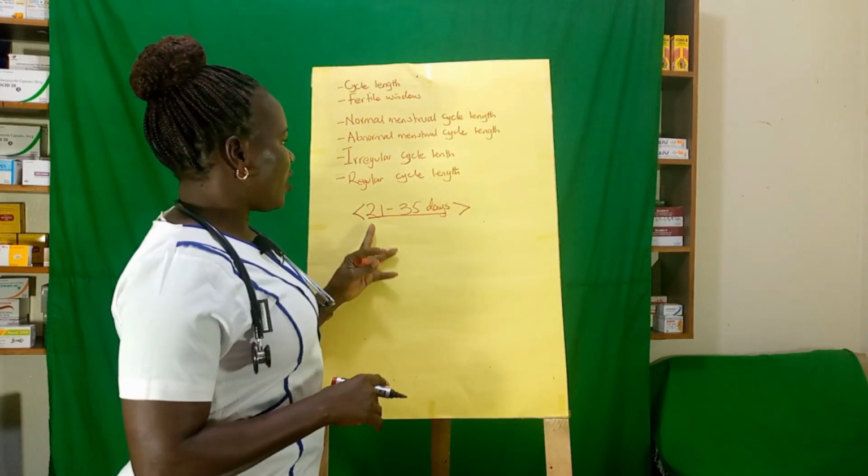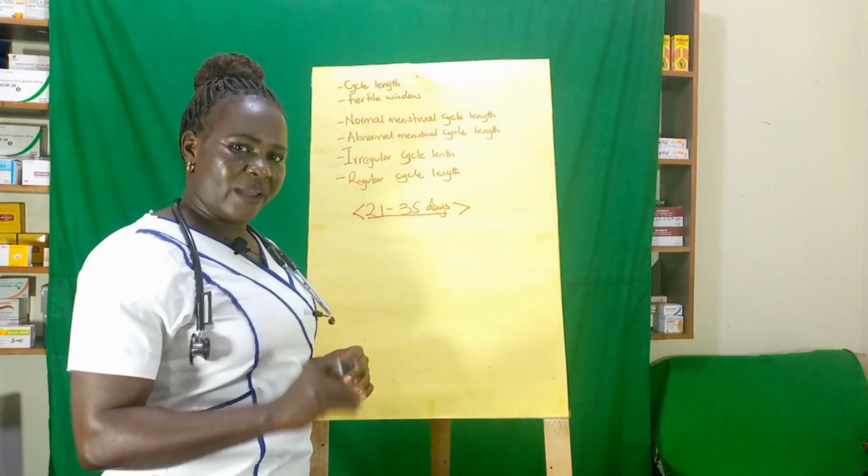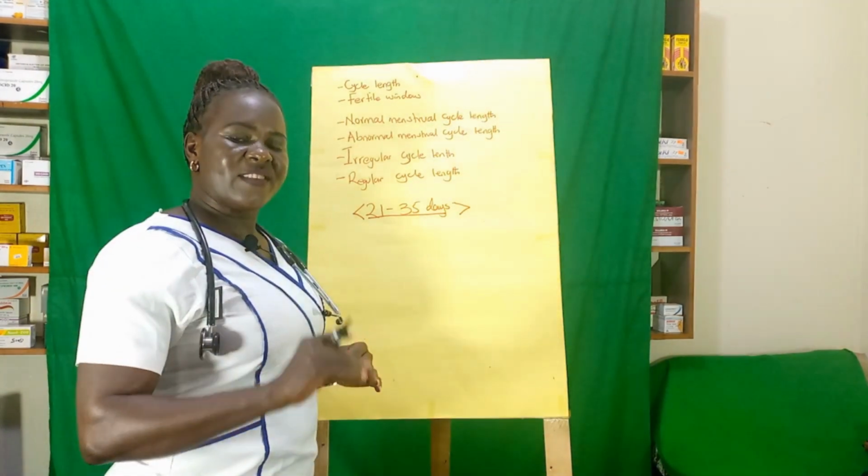Let's go to regular cycle length. This is when you count your cycle length and it is always the same number.